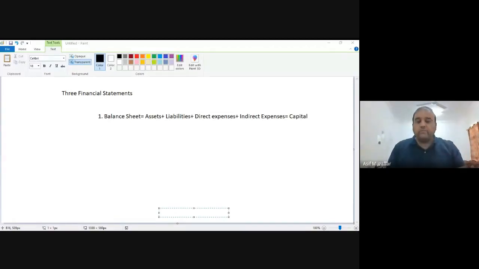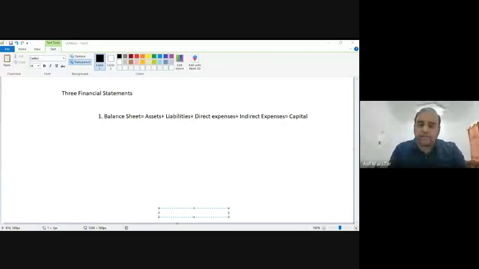So assets and direct expenses. So direct expenses, remember, if you have some raw material available with you at the end of the year and you will use it in the next year, you will put them as your assets, not your direct expenses. For example, 5,000 real total plastic you buy. 3,000 real you used within this year, so that will be the direct expense, 3,000 real. But the 2,000 real which is not used will come as an asset.